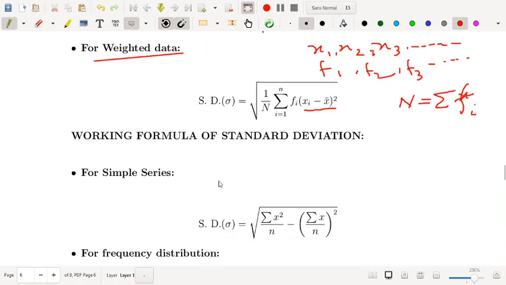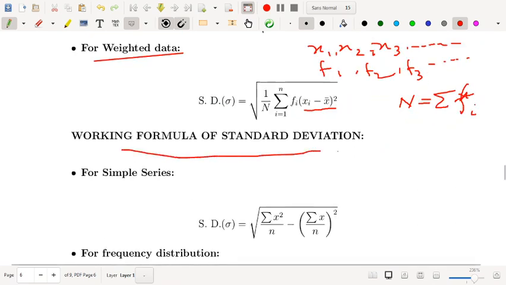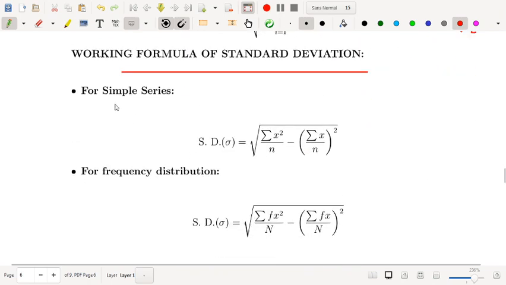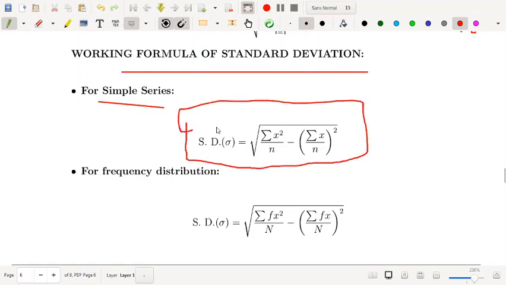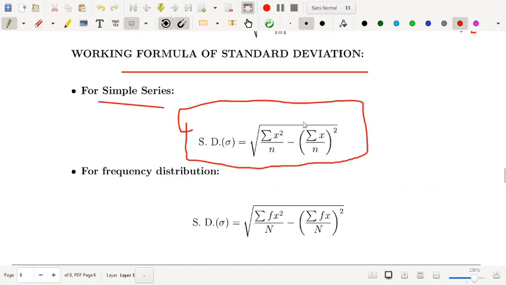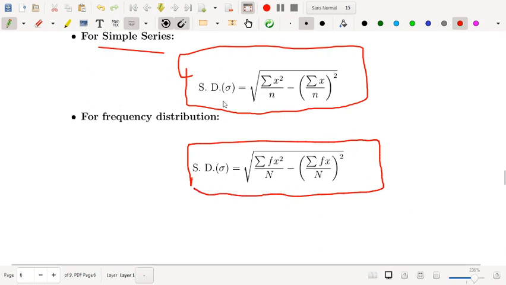Now, this formula is sometimes complicated. There is a simpler working formula for standard deviation. You can simplify this result into this form. For a simple series, this is how you will calculate. It's a very simple form, and it actually comes from this result. If you expand this result, you will get this simple formula. And for the frequency distribution, this is the result. So this is for the simple series, and this is for the frequency distribution.